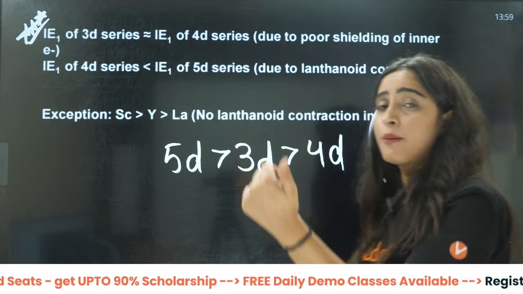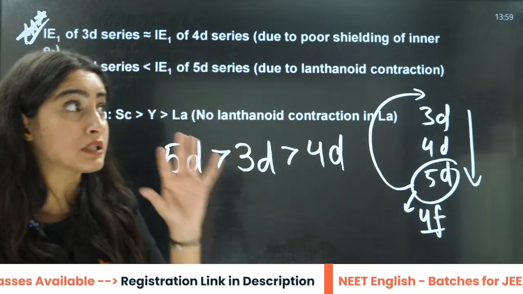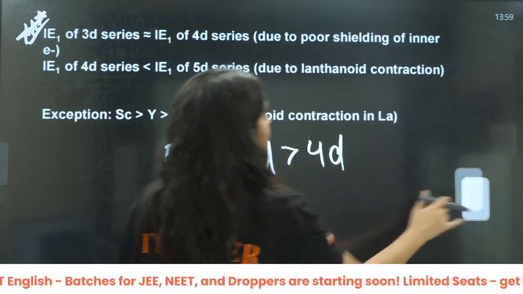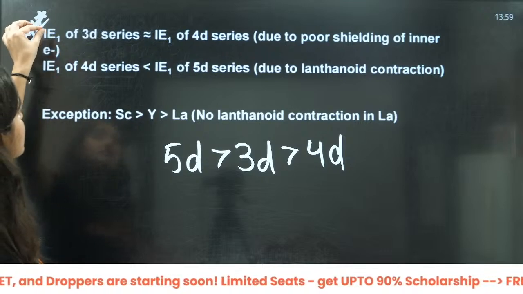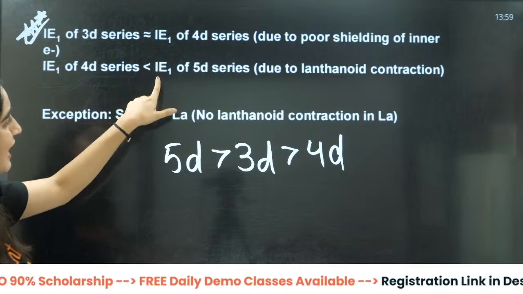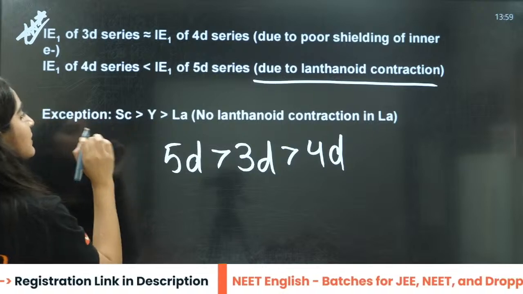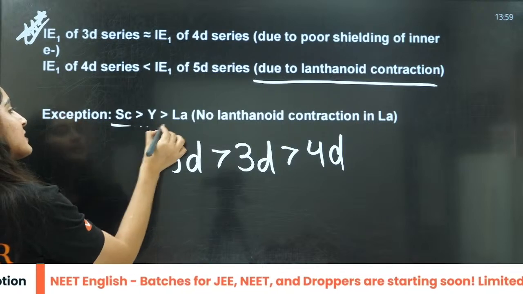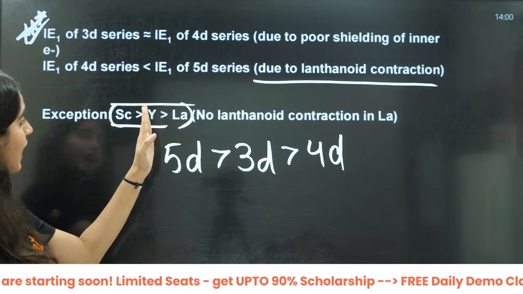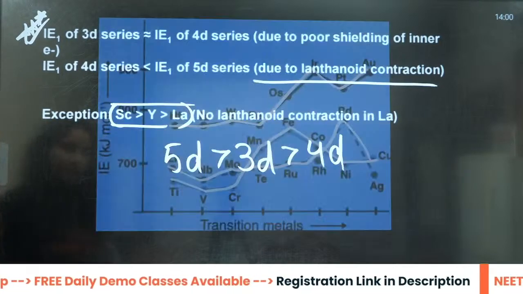This is the reason behind the irregular trend of group number 13, because in that case it was highly dominating, right? So the answer will be 4F electron. The ionization energy of 3D series is nearly equal to 4D series, and 4D is less than 5D series. Why? Because of the lanthanoid contraction, that is, poor shielding effect. The only exception is scandium, ytterbium, and then you have lanthanum, right?